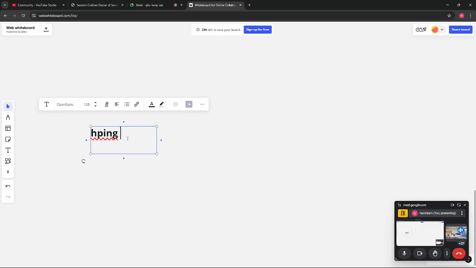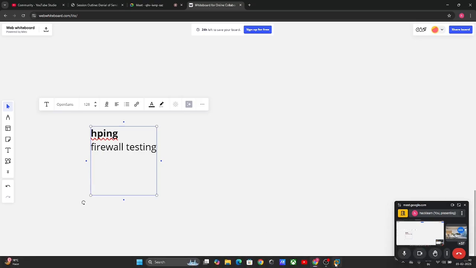Basically, it will allow you to send custom TCP/IP packets to the network or any particular target to analyze their response. You can use this tool for firewall testing, advanced traceroute, network scanning, and packet crafting for penetration testing. Packet crafting means you are sending a lot of packets to test any particular website's response, like how that website is responding to all these packets. And if that goes down, it means that website is weak. So this is the main reason why the HPing tool was made.